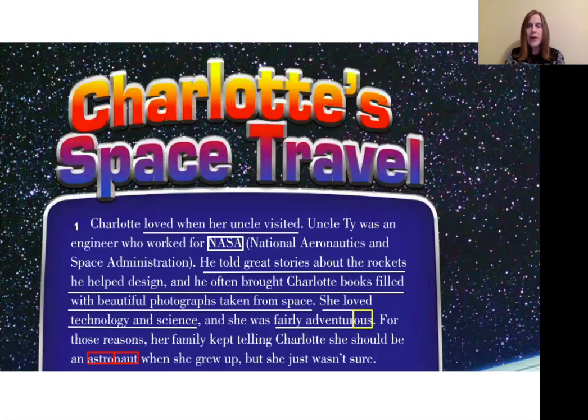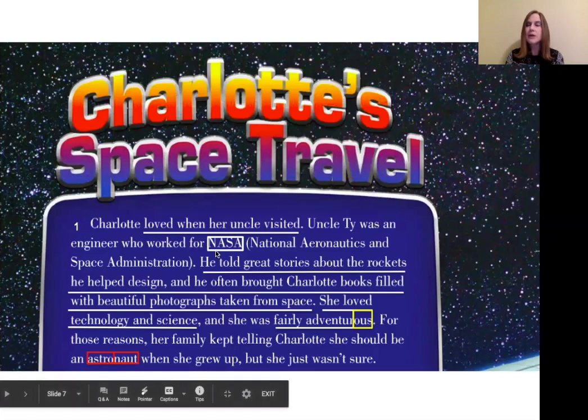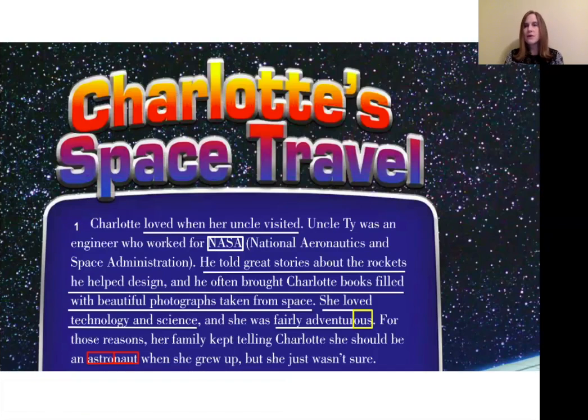I also want to point out here, NASA is probably a word that you've heard before anytime you read about space things in books or you see it in movies or on the news. NASA is usually mentioned. What you might not realize is NASA is a special kind of abbreviation called an acronym. That means that each of these letters stands for a word, and that word helps us to understand more of its meaning or its purpose. So the N stands for national, the A stands for aeronautics, the S stands for space, and the A stands for administration. So that's an acronym for NASA.